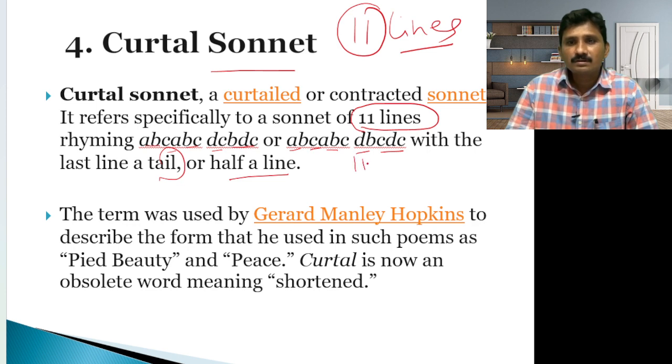So this is all last line is an off line. Now the term was used by Gerard Manley Hopkins, J.M. Hopkins, a well known figure, to describe the form he used in such poems as Pied Beauty and Peace, the curtal sonnet. Curtal is an old word meaning shortened. So the curtal sonnet, and Pied Beauty is also one of the famous poems of J.M. Hopkins.